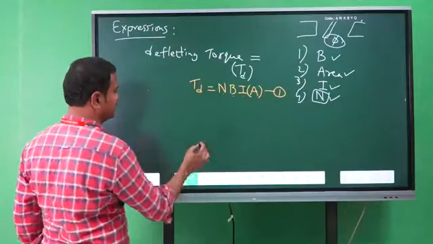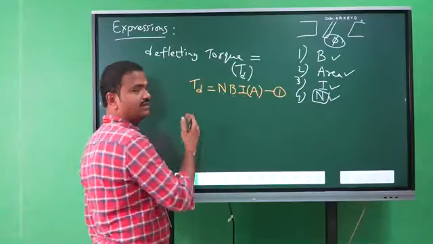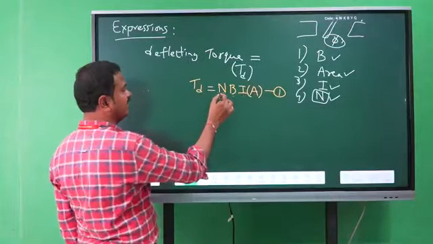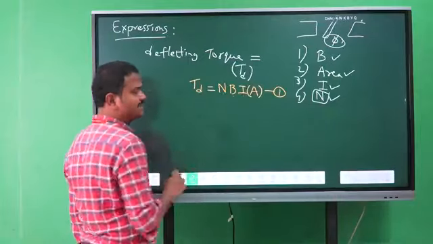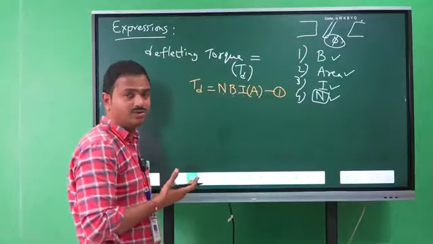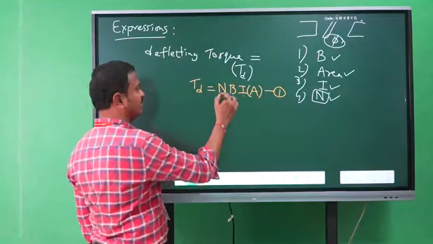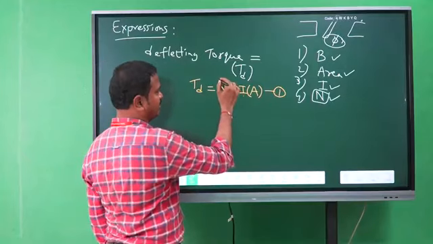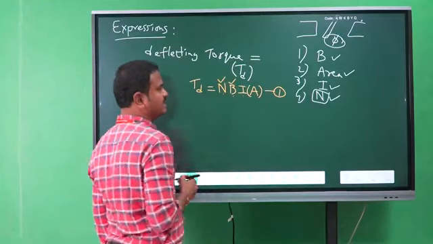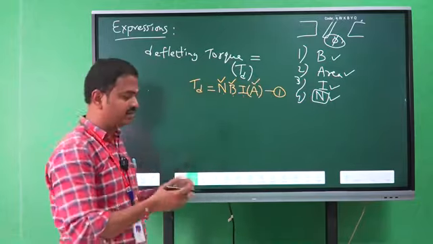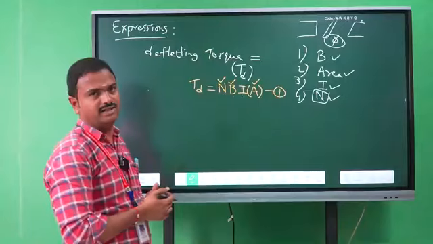In this, the constant values, that means the number of turns, are constant. Once we are winding on the aluminum former, it is fixed, so N will be constant, and the flux density of the permanent magnets, the capacity of the permanent magnets, is also always constant. So the number of turns is constant, the flux density is constant, and the area of the coil is also constant. We are not varying the coil inside the instrument.